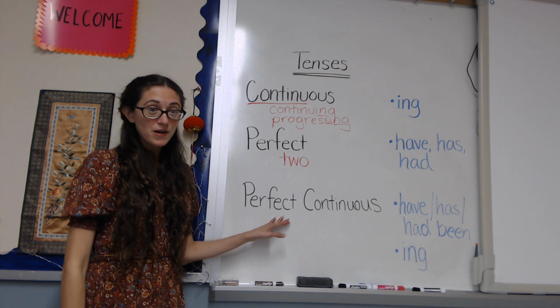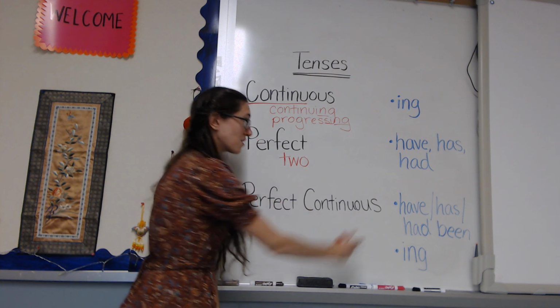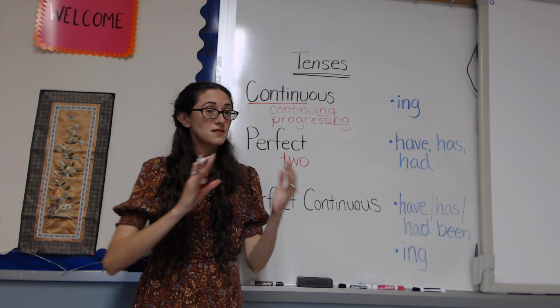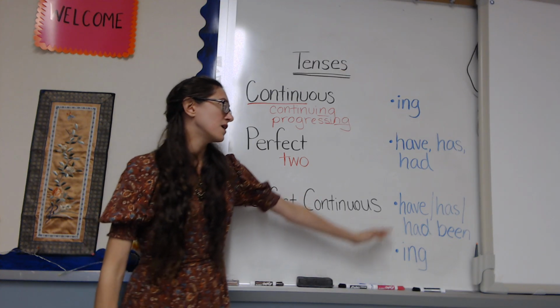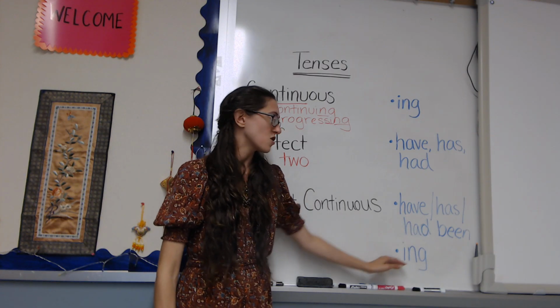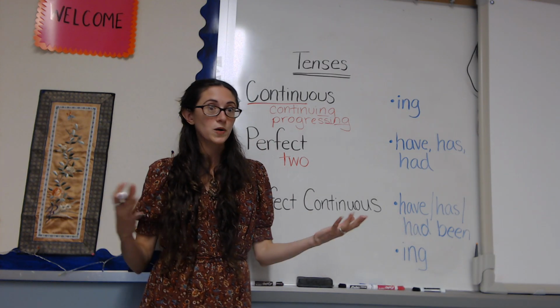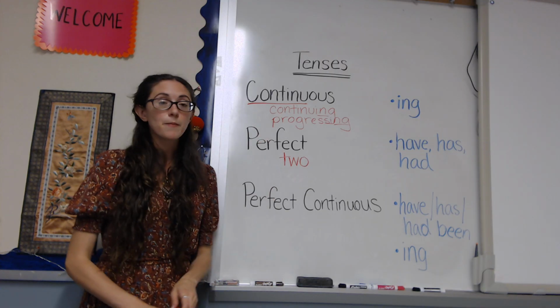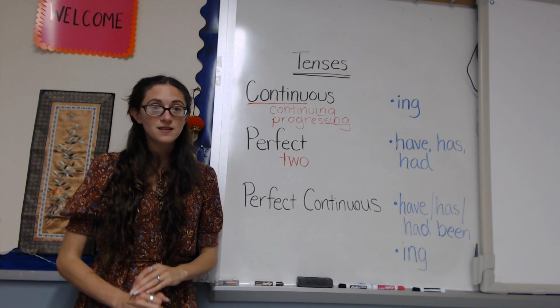Another way I remember it is this is really long, and this is also really long. So in sentences with the past perfect continuous, it has this longer phrase. We have been talking. So there's more words to remember. So that might be good ways to remember the different aspects of tenses.